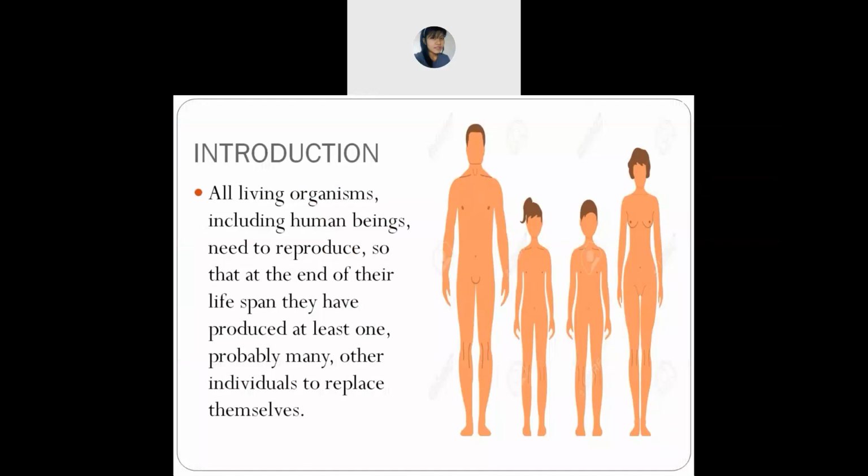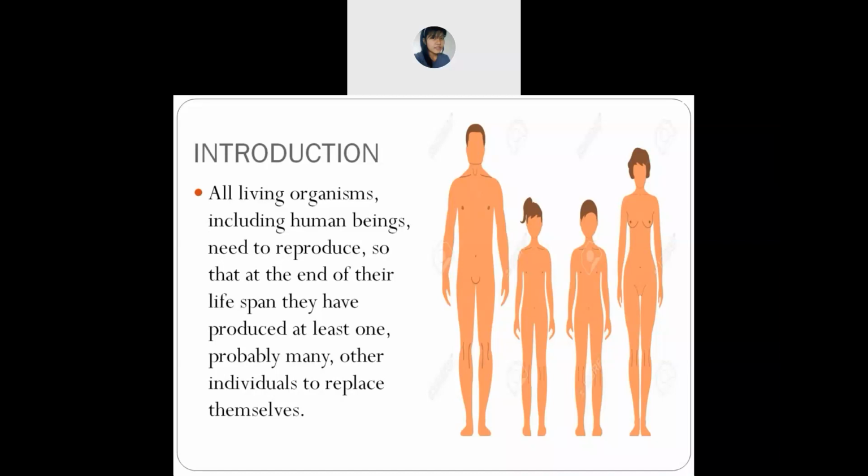That is the introduction. All the living organisms, including us, human beings, need to reproduce. They need to reproduce in such a way that they produce at least one, or else other individuals, to replace themselves. I'll repeat again: all the living organisms, including us, need to reproduce so that we can replace ourselves.